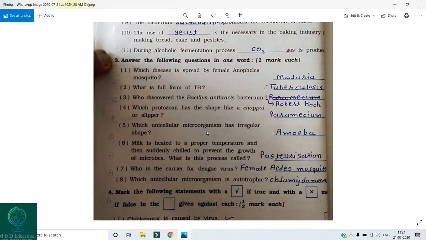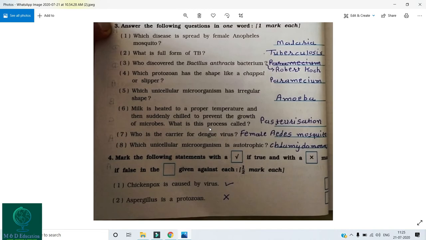Amoeba. Milk is heated to a proper temperature and then suddenly chilled to prevent the growth of microbes. What is this process called? It's pasteurization. Who is the carrier for dengue virus? It's the female Aedes mosquito. Which unicellular microorganism is autotrophic? It's Chlamydomonas. Now the right or wrong.